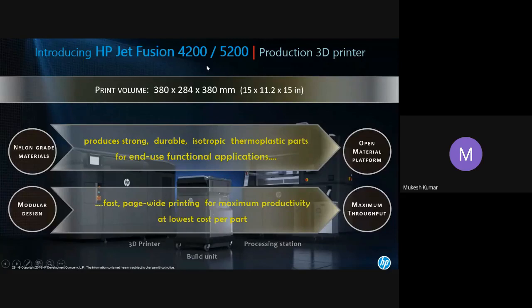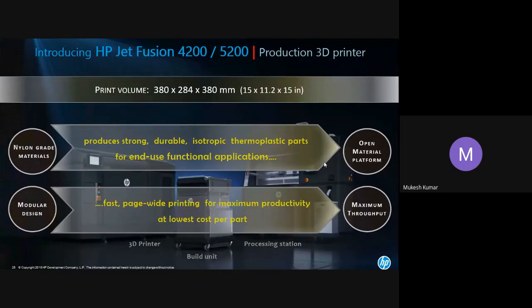There is one very unique thing which HP has brought in, basically the open platform. Until this MJF technology from HP was launched, nobody was aware of who is manufacturing the material for a 3D printer. It was behind the stage. They were manufacturing the material, and the printer manufacturer was buying the material from them and used to sell it to the customer at his own price.